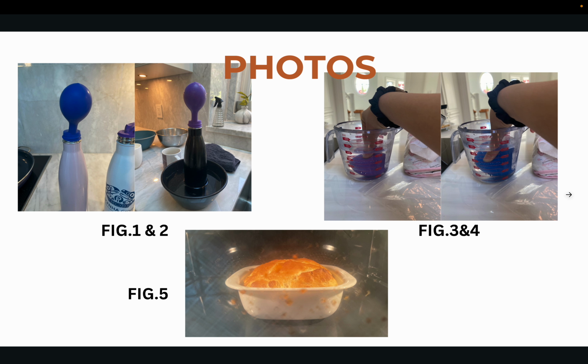Figures 1 and 2 show one of our trials with the balloons filled with carbon dioxide. Figures 3 and 4 show us using the displacement method to measure the mass. Figure 5 shows us applying what we learned and baking the bread.